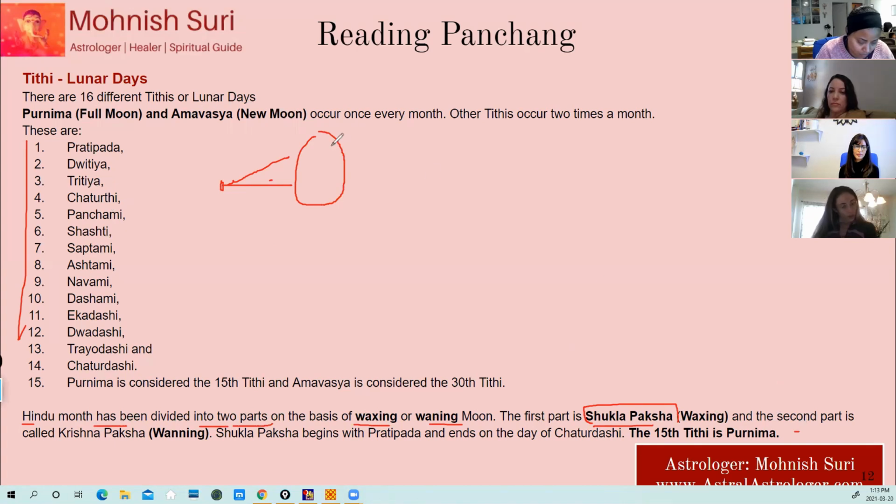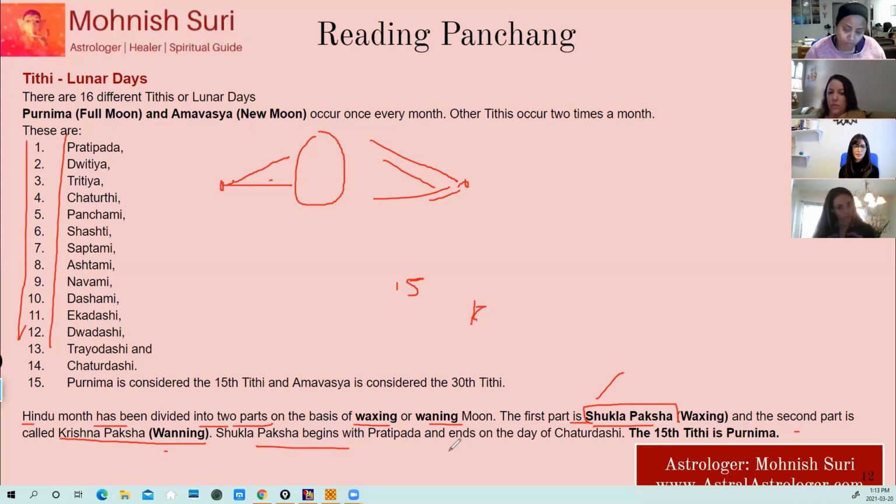And the second part is when the moon starts decreasing, shrinking. That part is called Krishna Paksha, the waning moon, okay? Shukla means waxing moon, Krishna means waning moon. In the 30-day cycle, the first 15 days are Shukla, and then the next 15 days are the waning moon. So the 15th tithi is the Purnima, where the full moon is. Purnima is full moon.